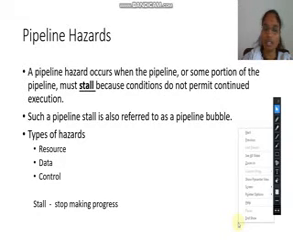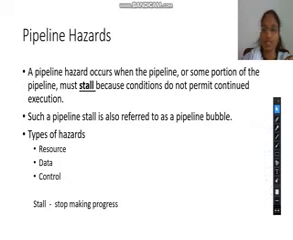Now, what are the different types of hazards available? If you see, there are three types of hazards. One is the resource hazard, the next one is the data hazard, and the third one is the control hazard. We'll see one by one what each hazard is about, with an example.